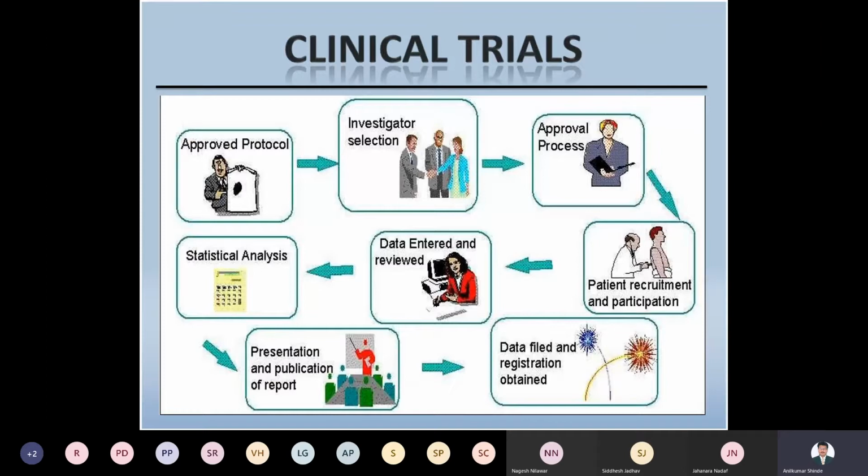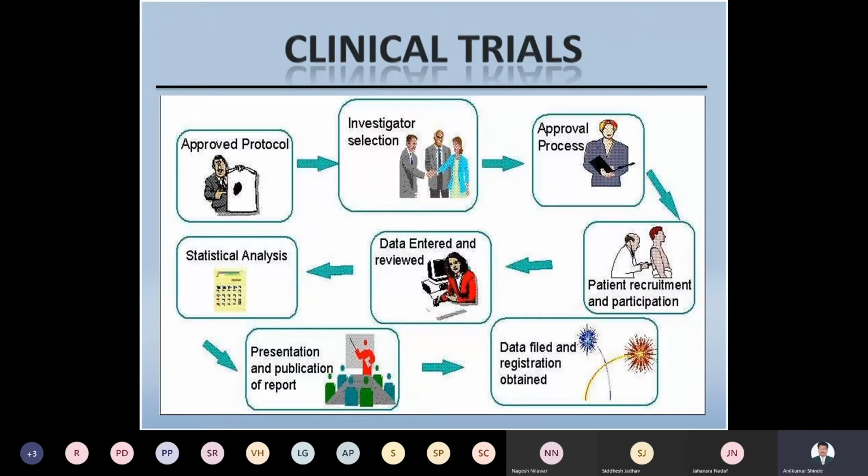So the first thing is to approve the protocol, right? The protocol is approved by different organizations, particularly the ethical committees. So if you want to conduct clinical trials, you put together all this data and send it to that particular organization, and that organization gives the approval. The next process is investigator selection.